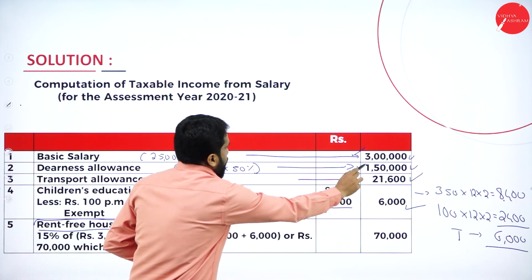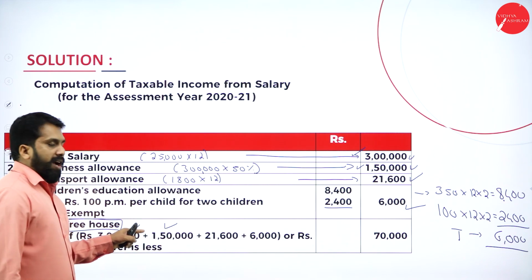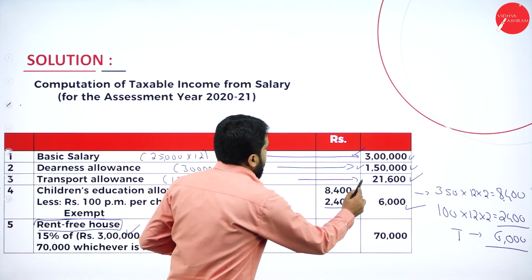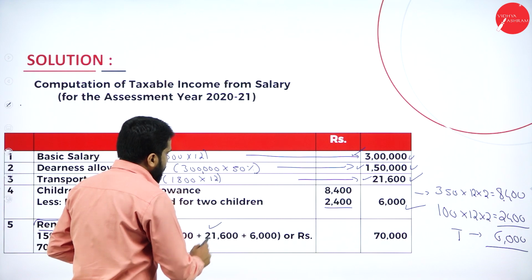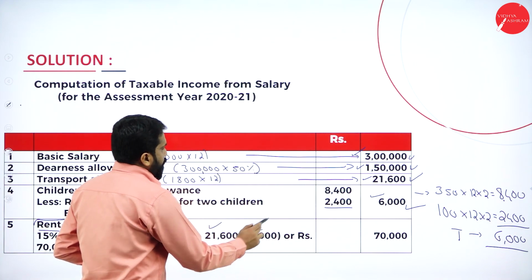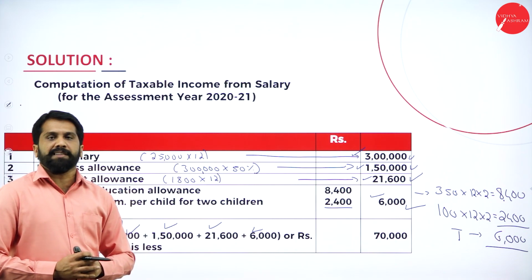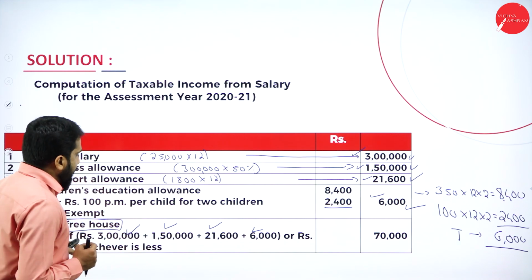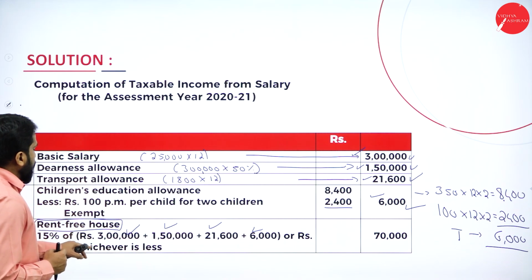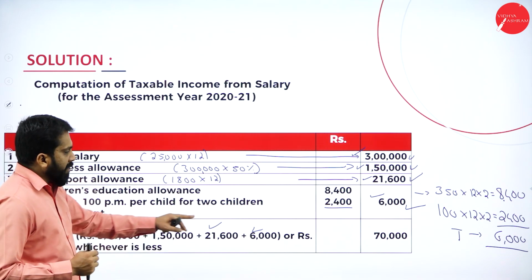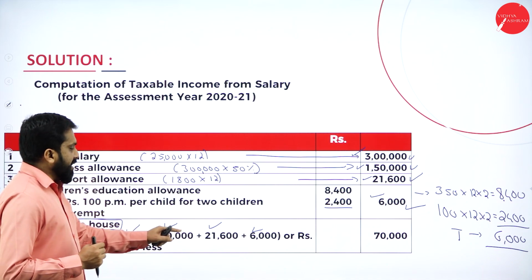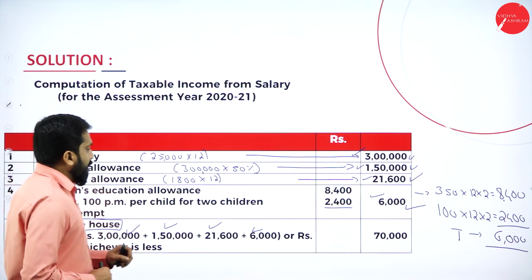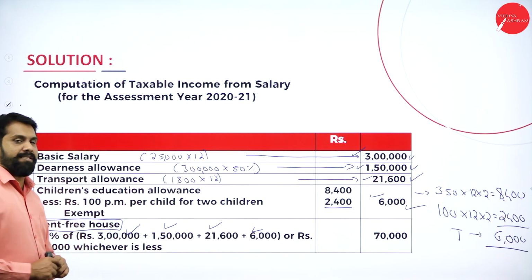Then, your 1,50,000 of Dearness allowance. Why we have considered it is because it is calculated with adjustment. Then, your 21,600 of transport allowance. Your 6,000 worth of rupees, children education allowance. Now, we should consider basic, DA plus allowances. Add everything: 3 lakh plus 150, 4 lakh 50, plus 6,000, 4 lakh 56, plus 21, 4 lakh 77,600. Now, on 4 lakh 77,600 you calculate 15%.